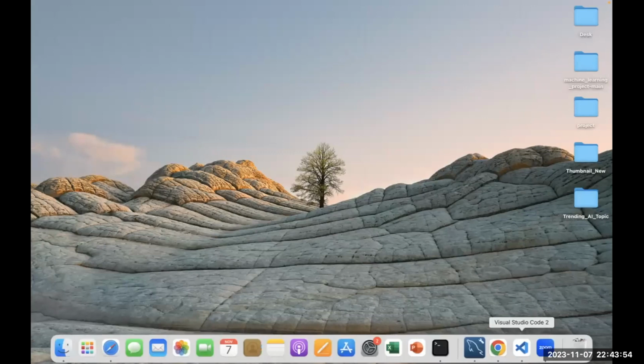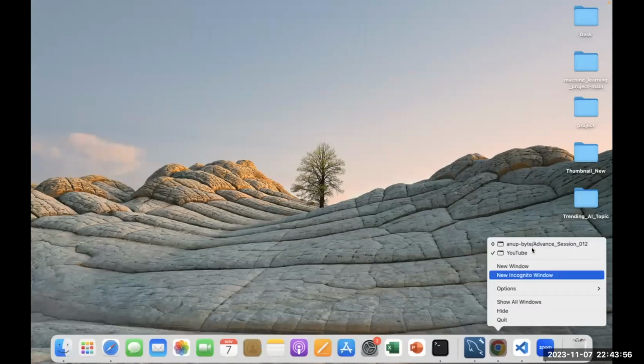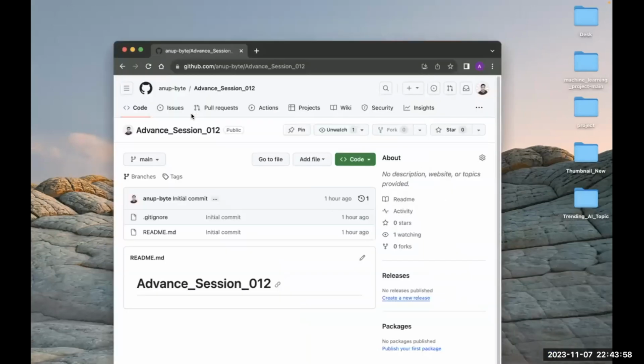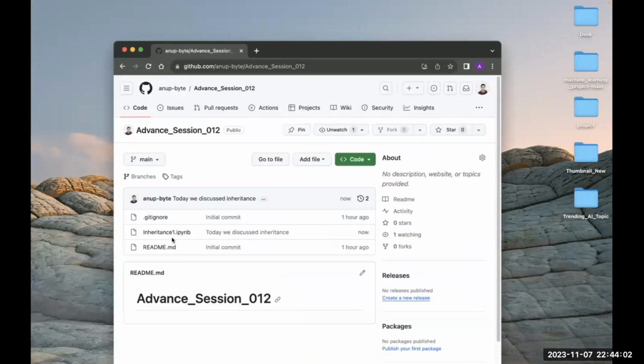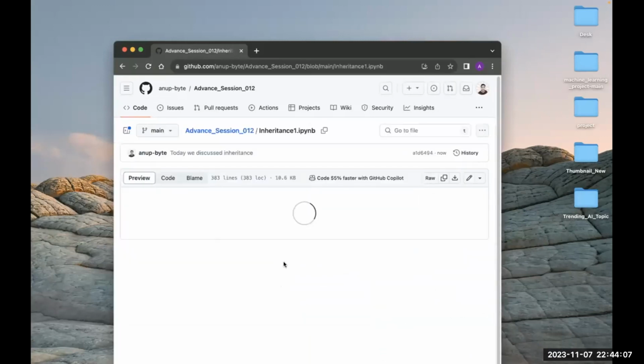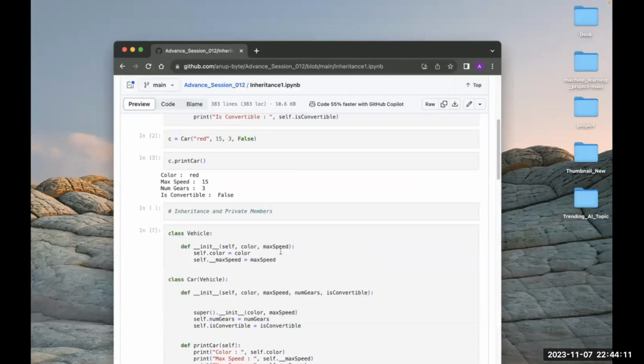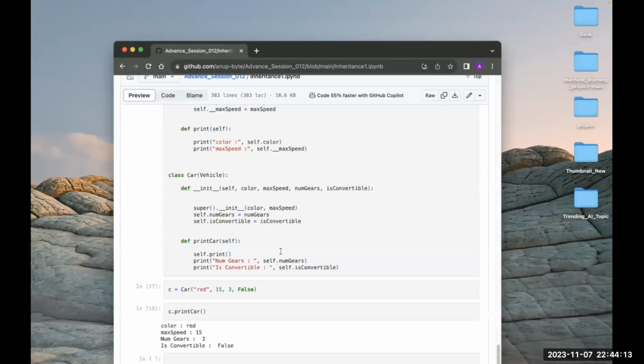Fine, this is the repository. See, this code has been pushed now, and whatever code I have discussed today, it's present here.